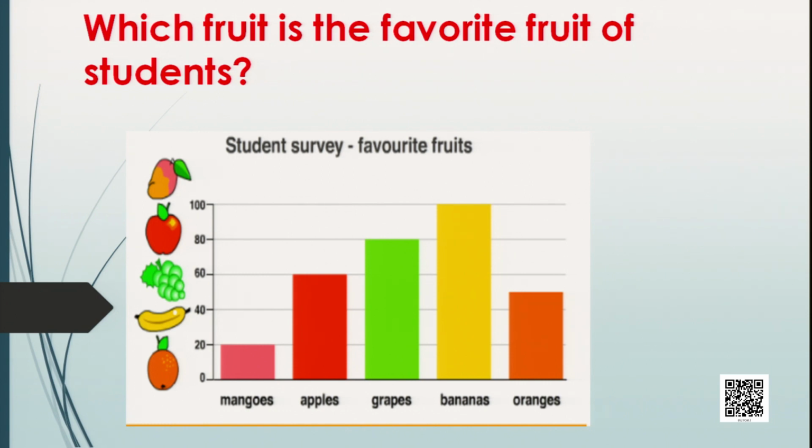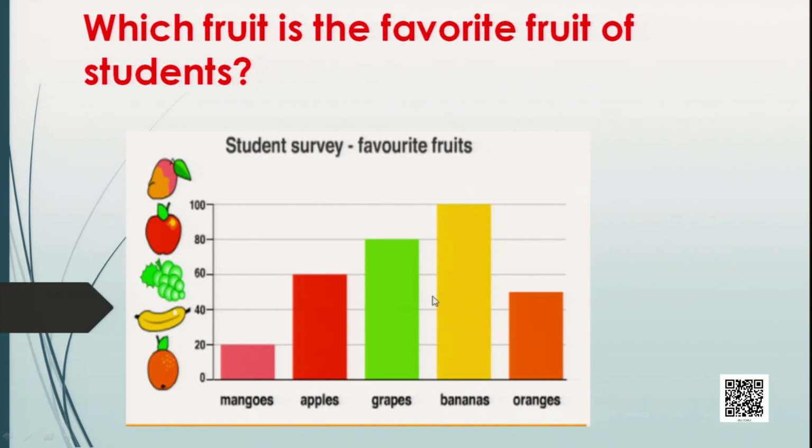What happened? My students had an argument. What is the favorite fruit in the class? So I said, why don't you do one thing? Make a chart of the favorite fruit and you can very well find out what is the favorite fruit for all. Now you can see here, this is mango and this is apple. The green one is grape, the yellow one is banana and the orange one is, of course, orange.